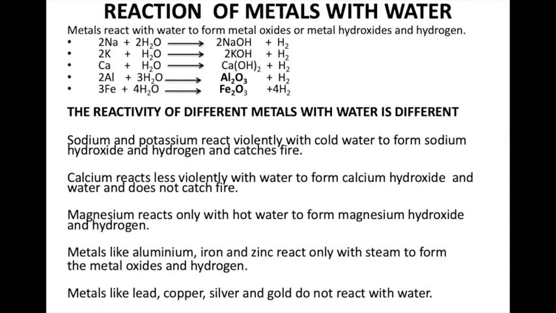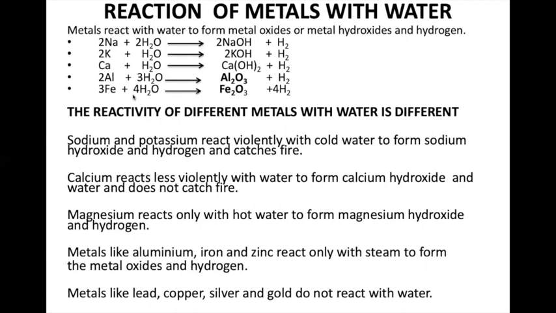Now, the reaction of metals with water. As we learned again, sodium and potassium vigorously react with water and form NaOH, that is sodium hydroxide, and potassium hydroxide with the liberation of hydrogen gas. Calcium also reacts with water, and during this, since it is lighter, you can see it comes up along with the hydrogen gas to the surface and forms a white layer of calcium on the surface.